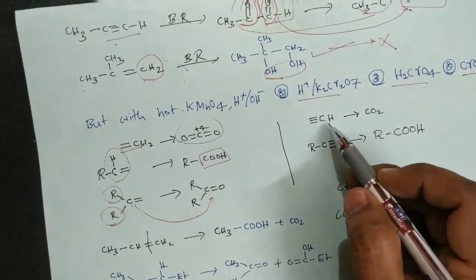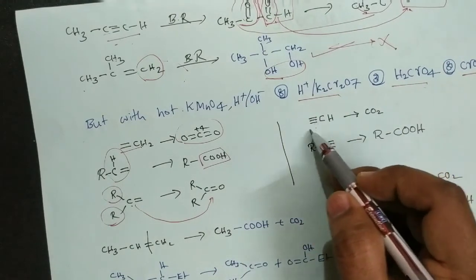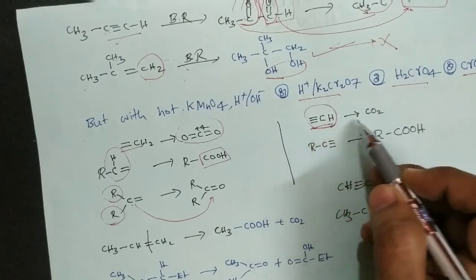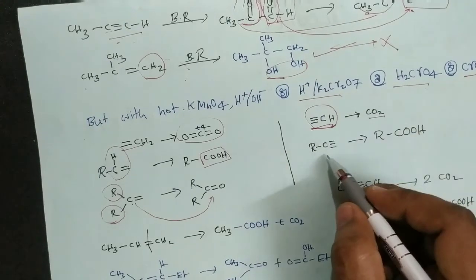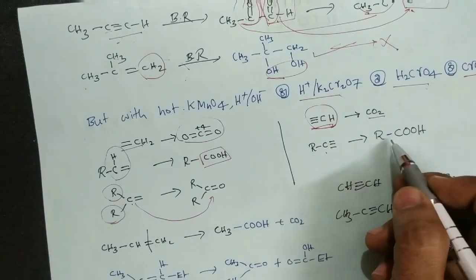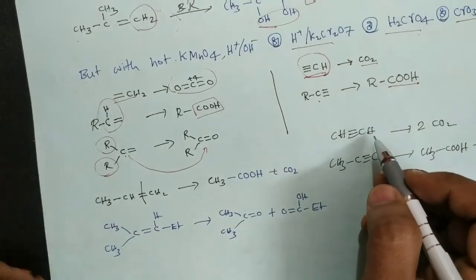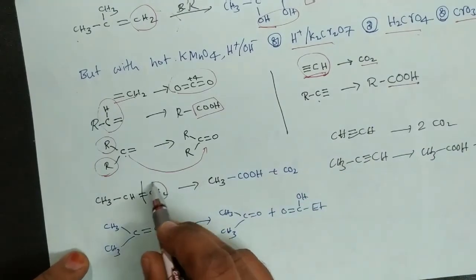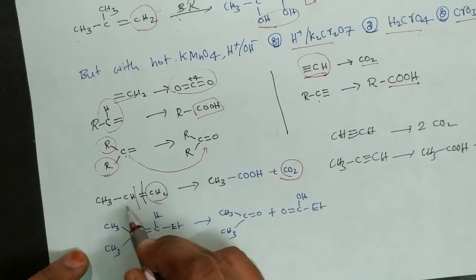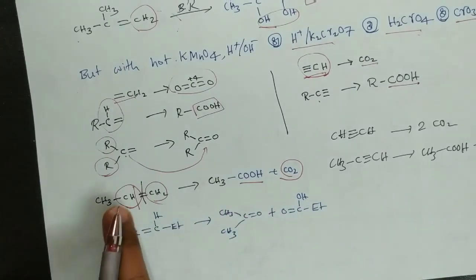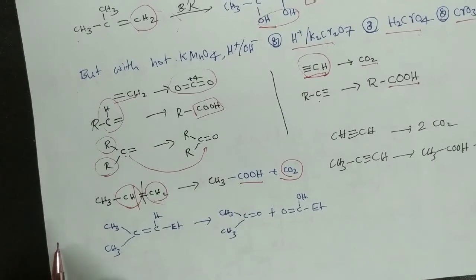For alkynes, in the case of terminal alkynes, the triple bonded CH group is converted to CO2, and the internal one is converted to a carboxylic acid group. Now let us discuss some examples. Here the CH2 is converted to CO2, and the CH group is converted to COOH. Because this reaction happens in hot conditions, at a high temperature, complete oxidation of the alkene takes place.